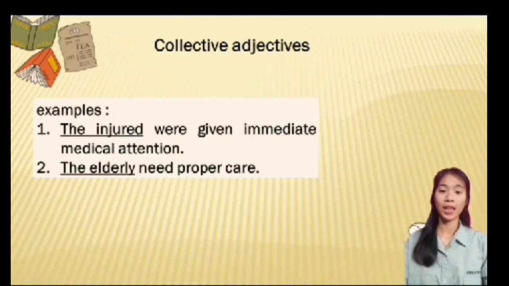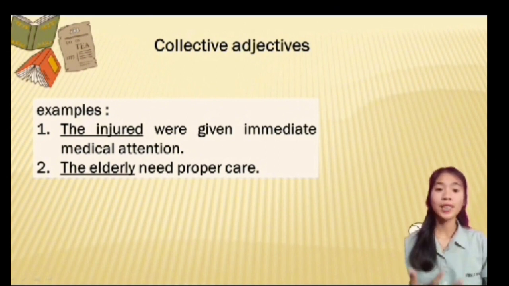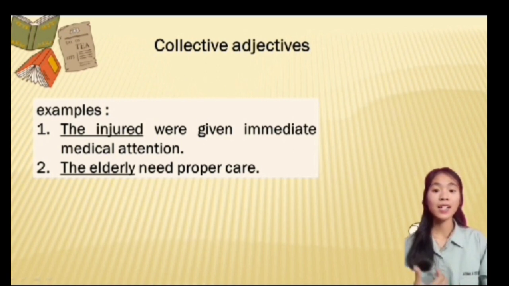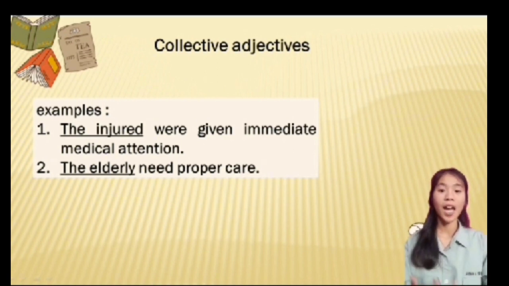So, for example, the injured were given immediate attention. Here, the injured is the collective adjective, and it is preceded by the definite article the. It represents a group of people and is used with a plural verb. Another example, the elderly need proper care. The elderly is the collective adjective, and it is preceded by the definite article the.